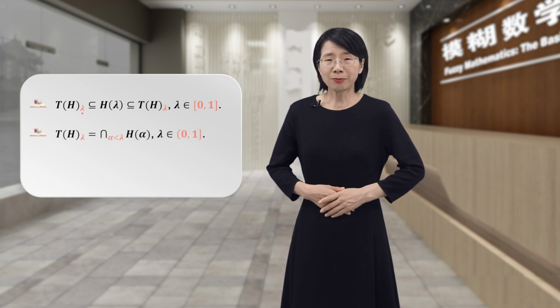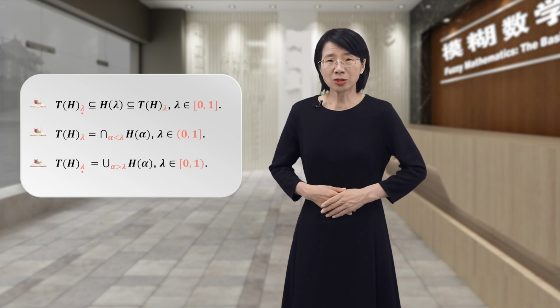Secondly, if lambda is in the interval from 0 to 1 excluding 0, then the cut of the fuzzy set T of H at level lambda equals the intersection of H of alpha, alpha less than lambda. Lastly, if lambda is in the interval from 0 to 1, excluding 1, then the strong cut of the fuzzy set T of H at level lambda equals the union of H of alpha, alpha greater than lambda.